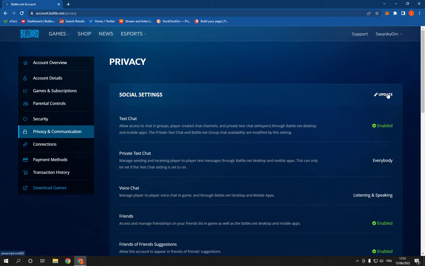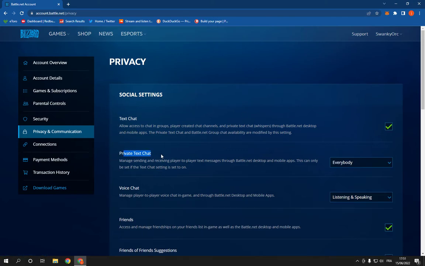Here click on update and you will find private text chat. Now you can manage it from here, allow everybody or friends only. Choose the one that you want and click on it.